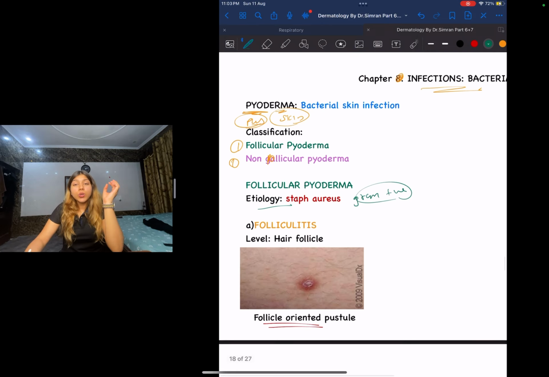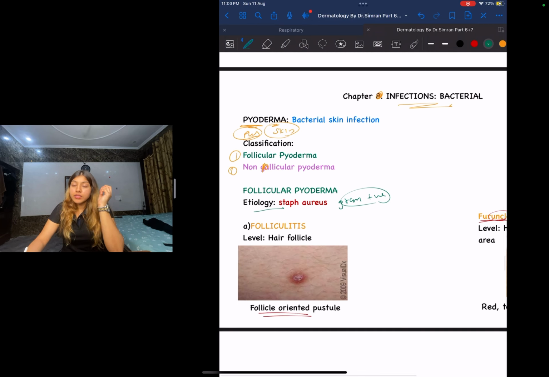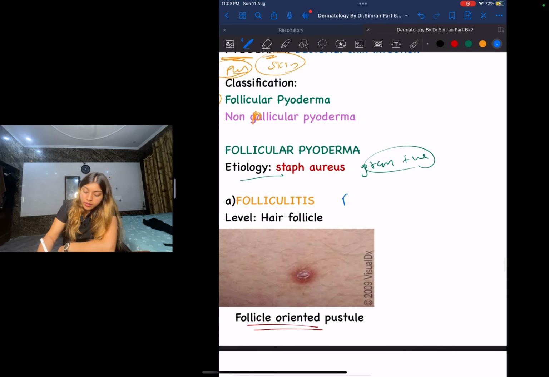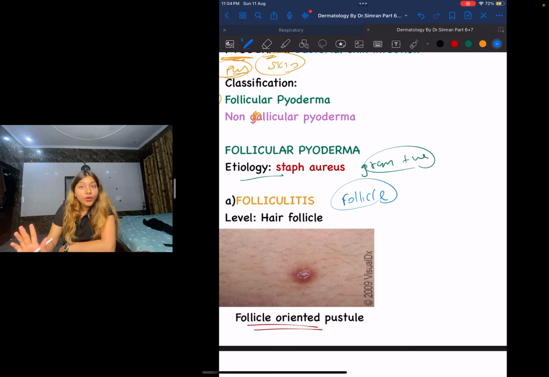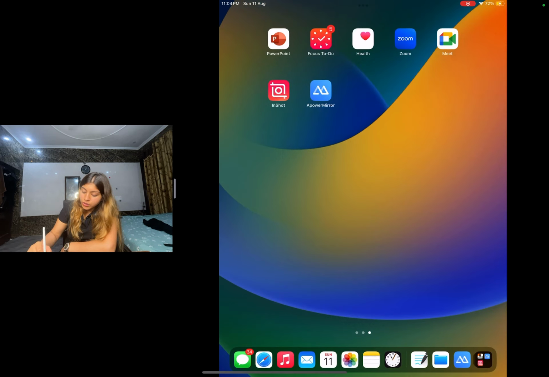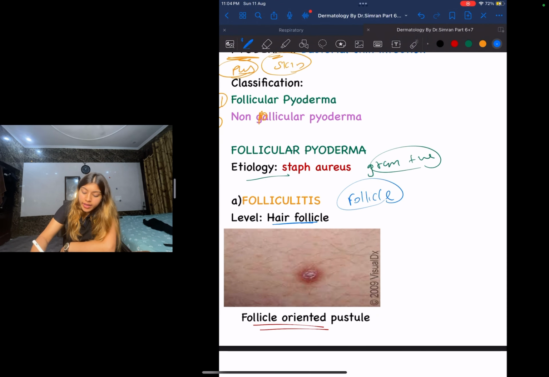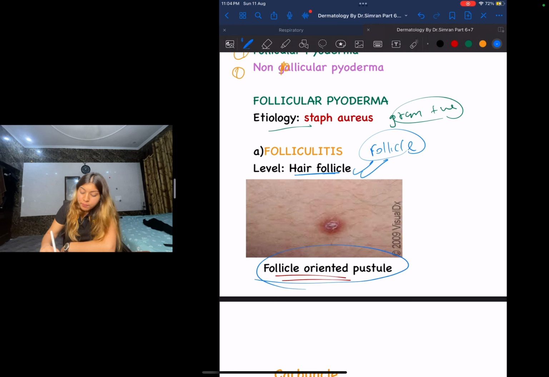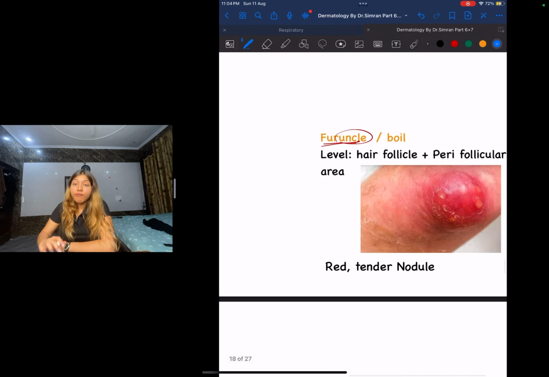Now guys, let us look at the different types of follicular pyodermas. First, let us talk about folliculitis. The word folliculitis itself has follicle. So guys, it is only and only going to involve your hair follicle, and this is a follicle oriented pustule. It is only and only oriented to your hair follicle. On the other hand guys, we have this thing called furuncle.